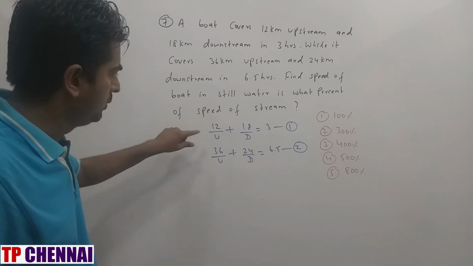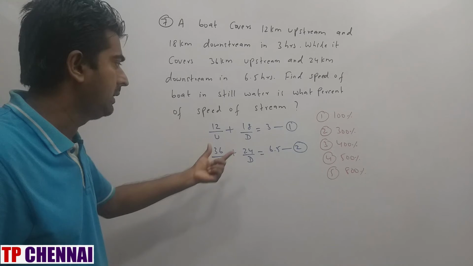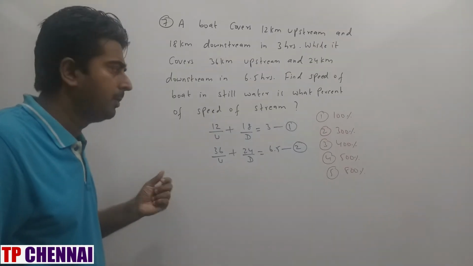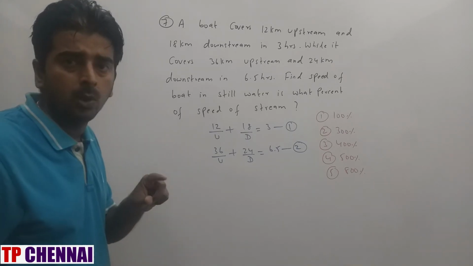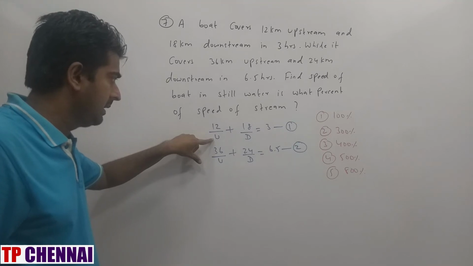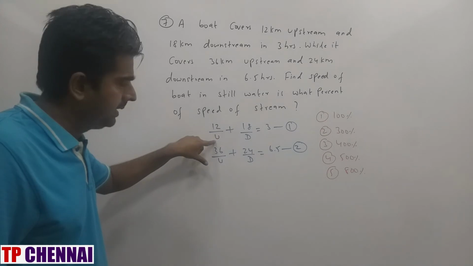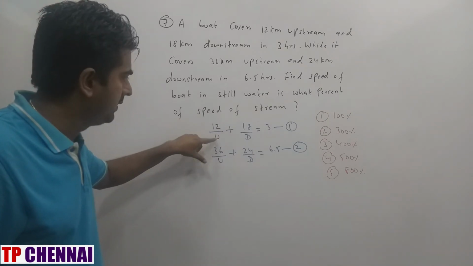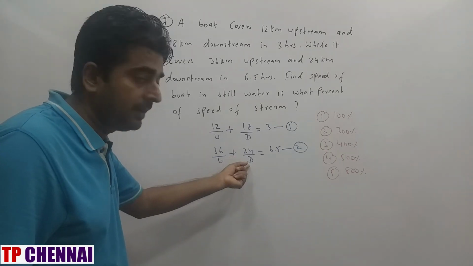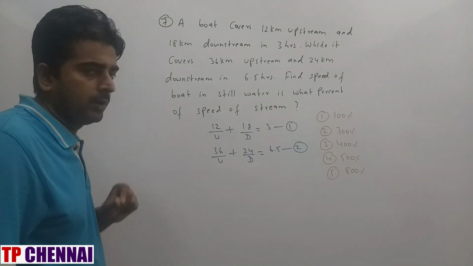So I need to substitute u here, that number, and d here, that number, so that it satisfies both the equations. That means here I should get 3. So my options will be either 1, 2, 2, 1 or 1.5, 1.5. If I keep u equal to 12, here it will be 1, and here it should be 2. That means if I keep 9 here, I won't get the answer, right? So 1 and 2 is gone, even 2 and 1 is also gone.